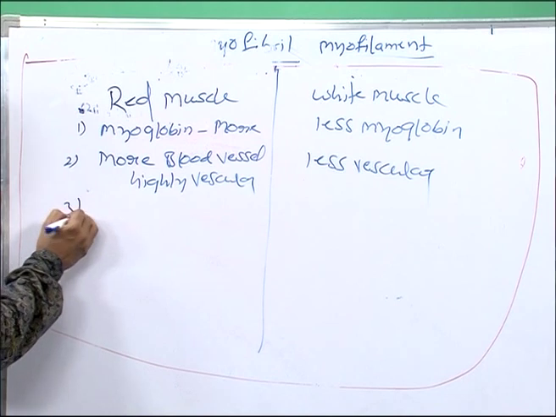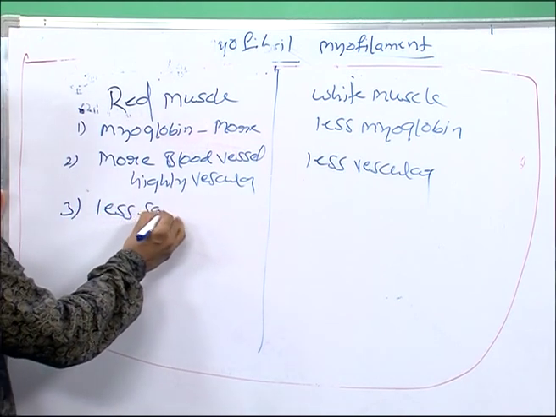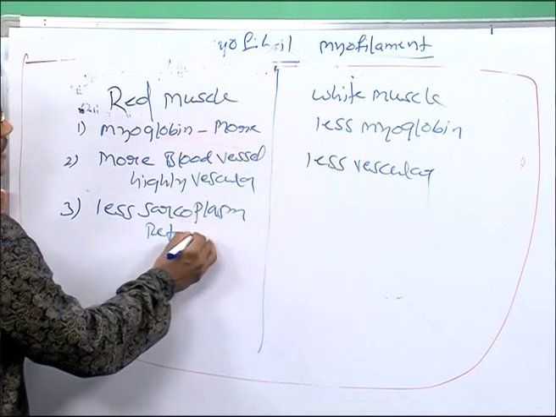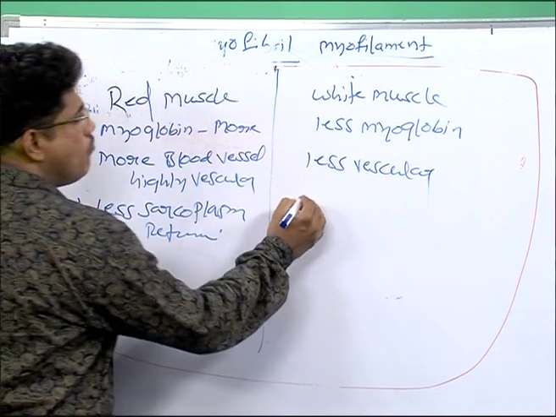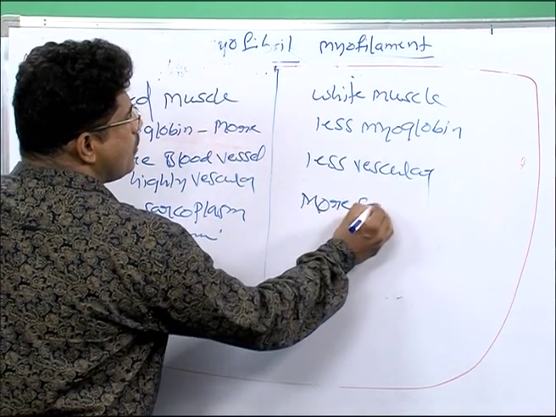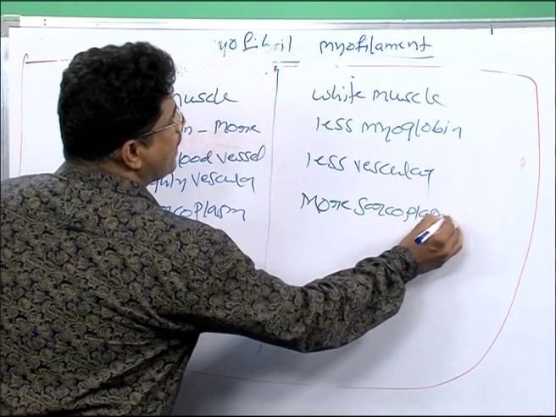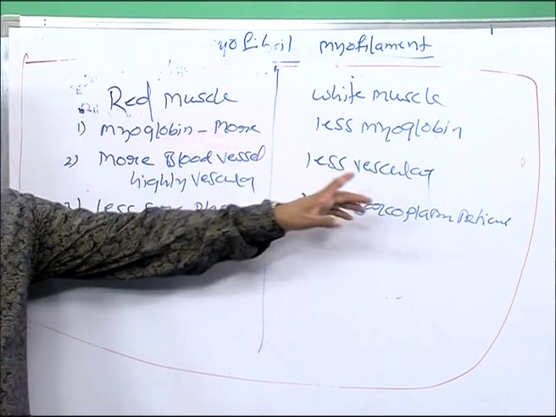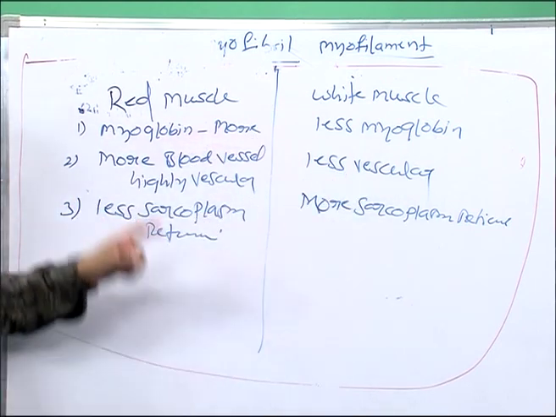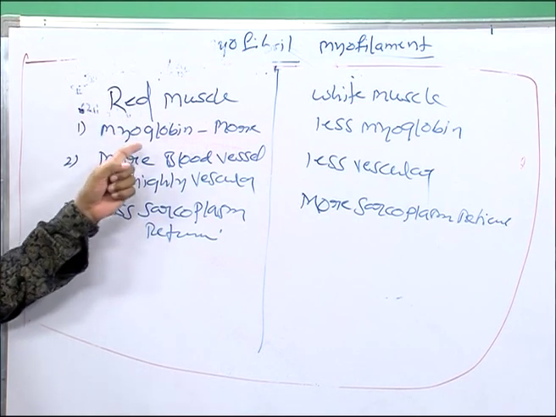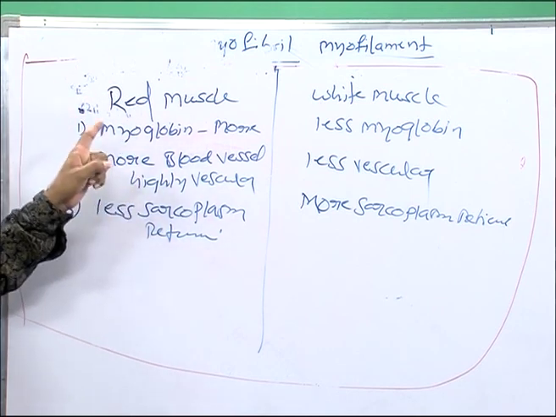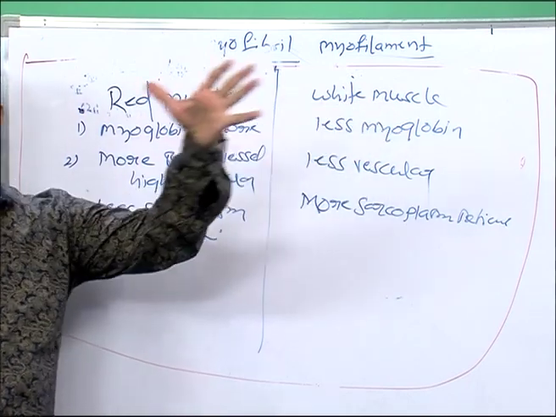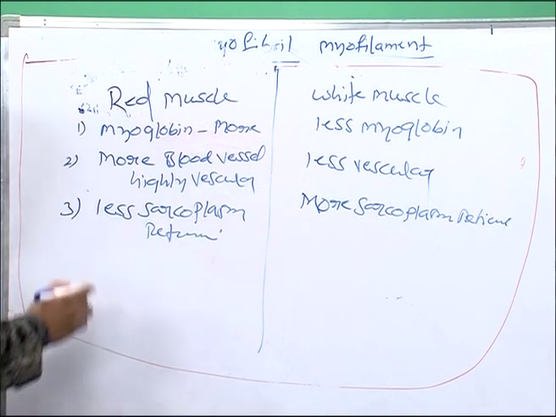In the red muscle, less sarcoplasmic reticulum is present. In white muscle, more sarcoplasmic reticulum is present, which means more calcium is stored there and less calcium is stored in red muscle. Red muscle has less calcium stored and more blood vessels, that's why it appears red. White muscle is less vascular with more calcium, that's why it appears white. You understand my point?